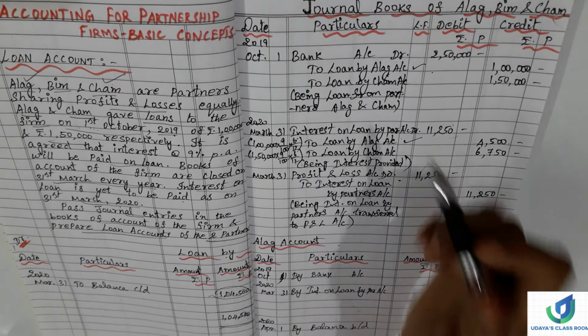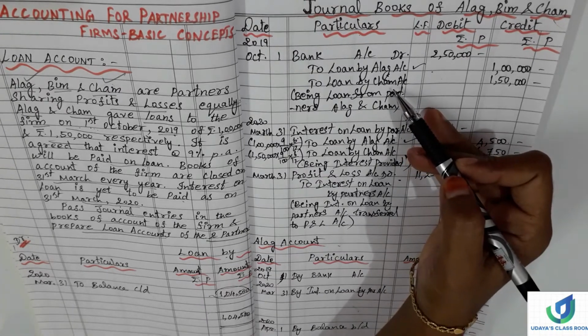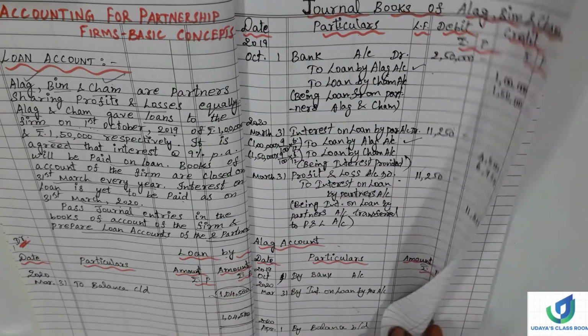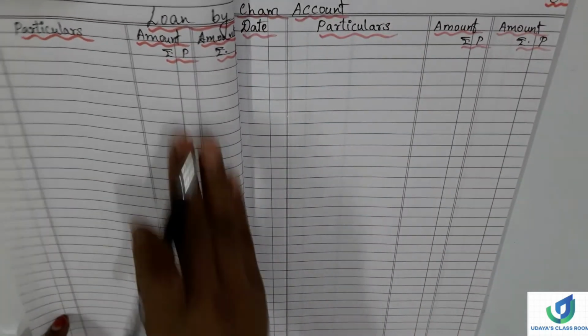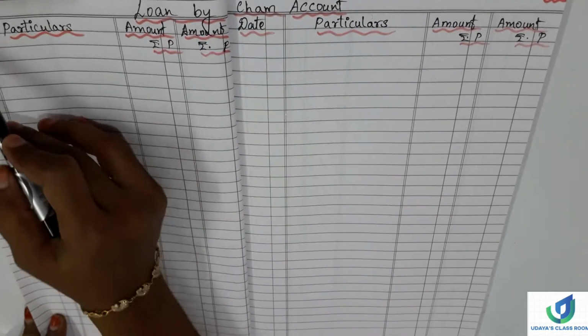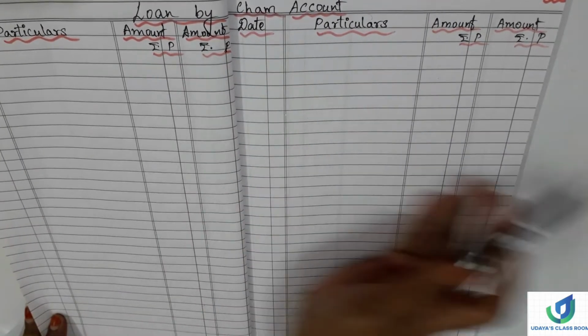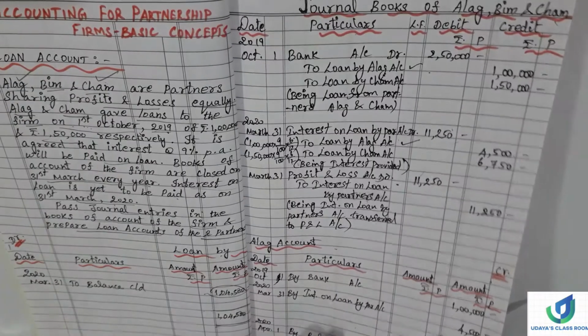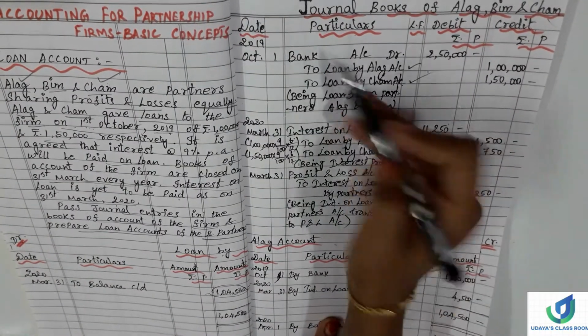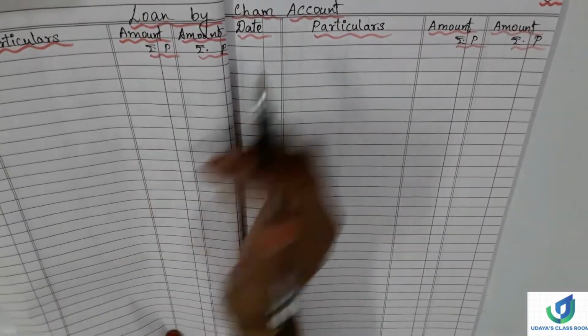Now we have to work out the Charm's loan account. The same way we need to post the ledger. Already I have opened for Charm also. Loan by Charm account. Debtor, creditor, date, particulars, amount, everything is ready. Now the same way we are going to post. Where is Charm? Here it's Charm. By bank account. Same way